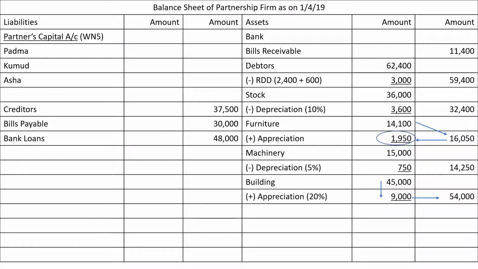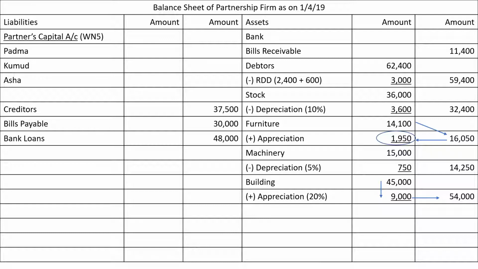See the adjustment. For furniture, we knew the outer column amount and we found out the inner column amount. For building, we knew the inner column amount, so we ultimately ended up finding out the outer column amount. Just like for debtors, just like for machinery, here also the same thing is there. For machinery, I have not made any encircling. For building also, I have not made any encircling. I hope everybody has understood the idea.